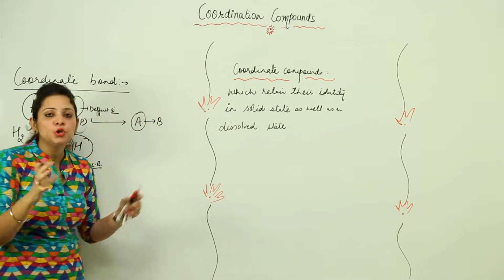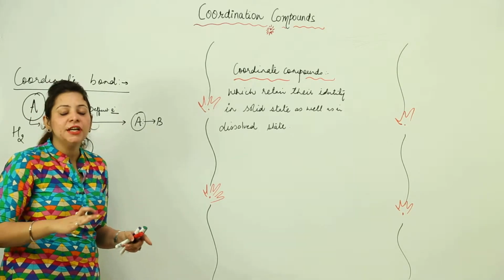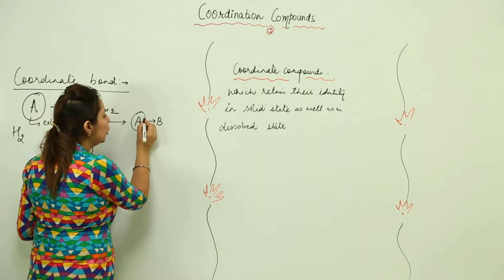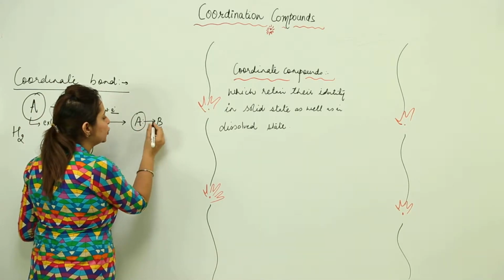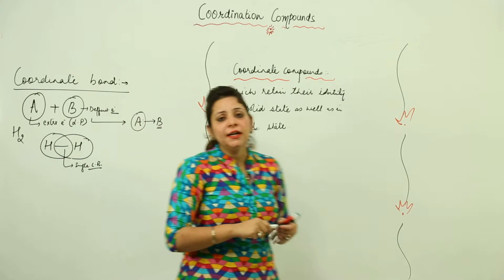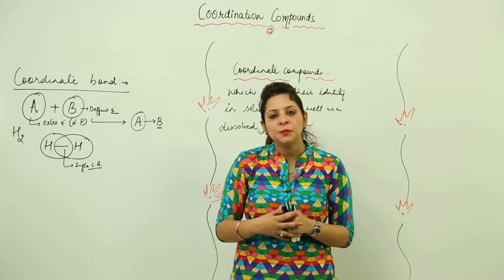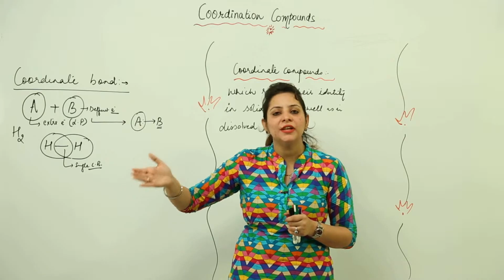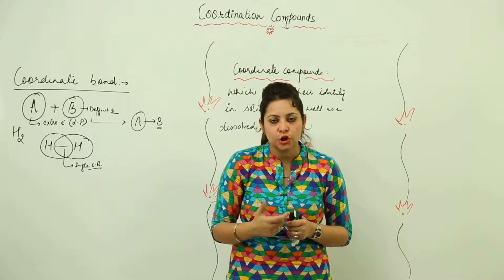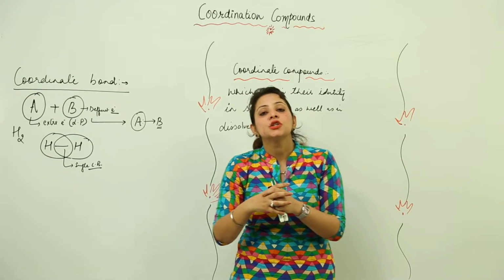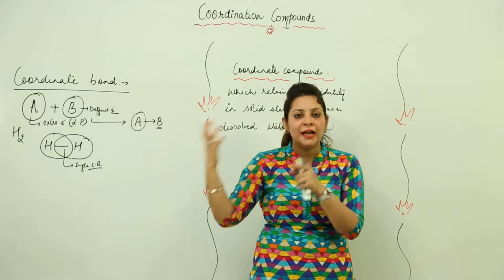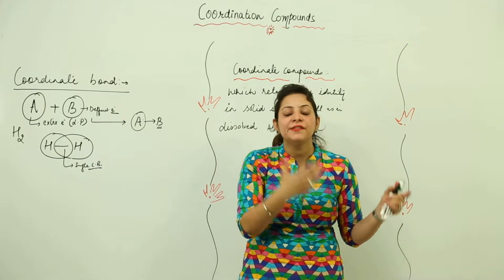That means there is no mutual sharing actually. There is sharing, but there is not the same contribution from both the reacting species. One is contributing the whole shared pair, and the other is going to share in it. Right. So this is what a coordinate bond is. So coordinate bond is formed between two reacting species in which one is going to have extra electrons and one will be deficient in electrons. So whenever there is a bond formation, the shared pair comes only from one atom, and that shared pair moves towards the atom which is actually deficient in electrons.